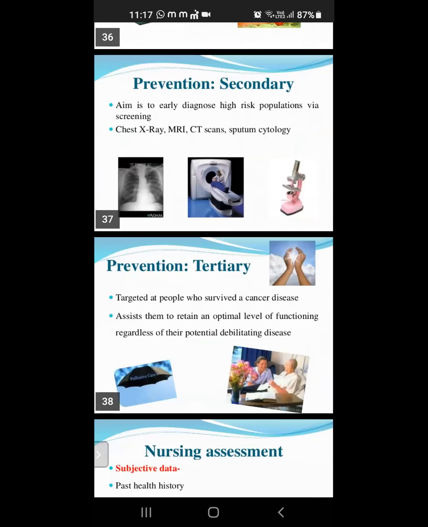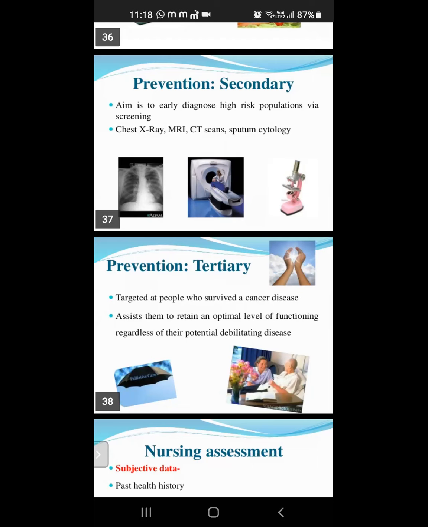Next one is the secondary stage. The aim is early diagnosis of the high-risk population by screening. It means the signs and symptoms showing about lung cancer. Okay, and the doctors will advise chest X-ray, MRI, and screening.